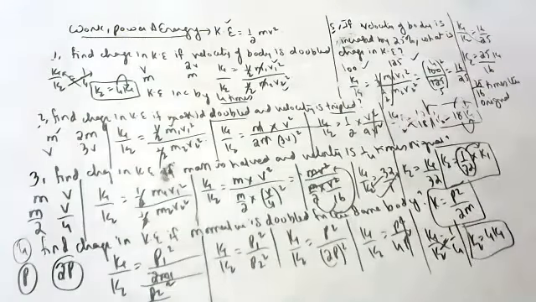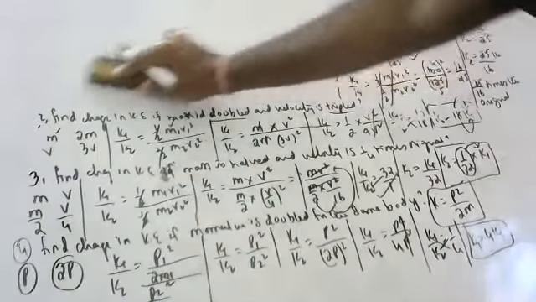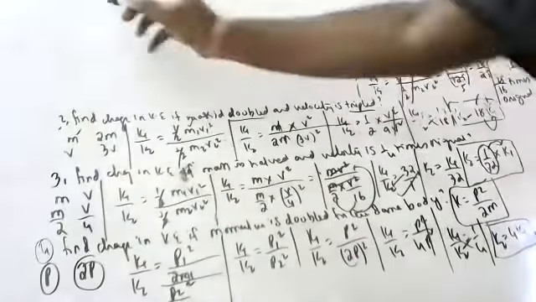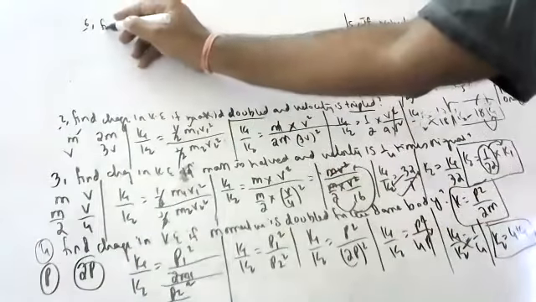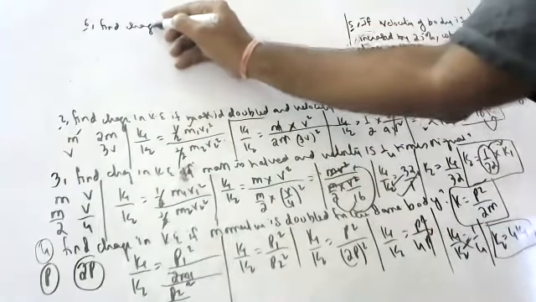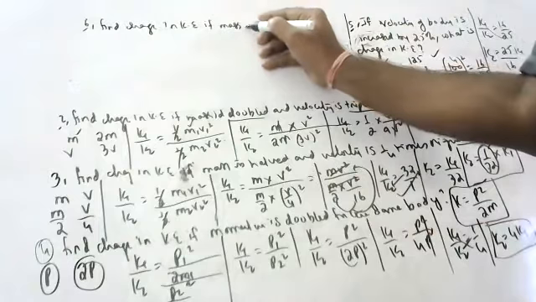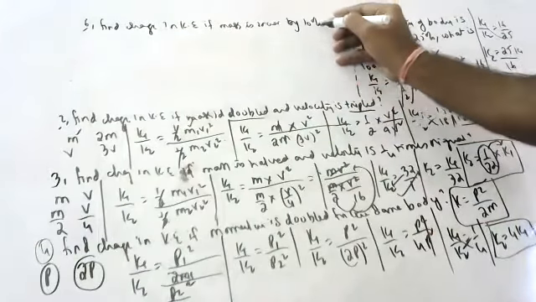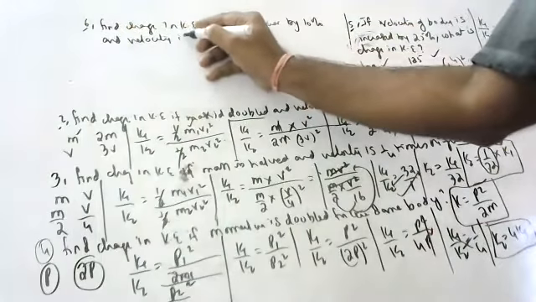Those who did not understand this sum, one more sum I will tell, children, because in the exam no one can tell how they are going to ask the question. Maybe in your school they may be asking easy questions, but these are normal questions, not tough questions. Find the change in kinetic energy if mass is increased by 10% and velocity is increased by 20%.